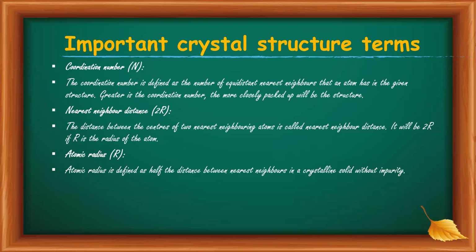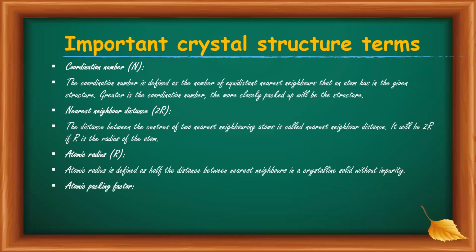If there is any impurity, it may be in between the atoms. So, atomic radius cannot be defined as half of the distance between the nearest neighbors.